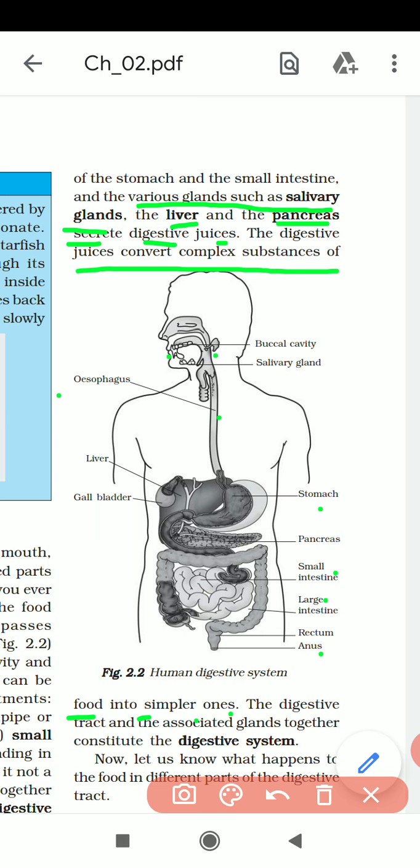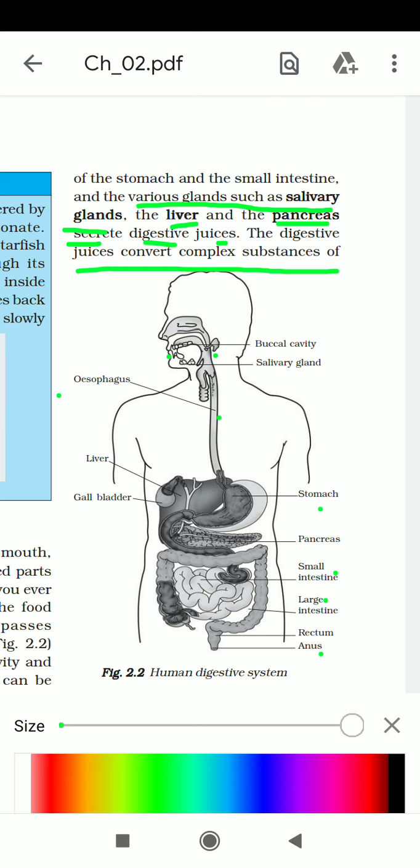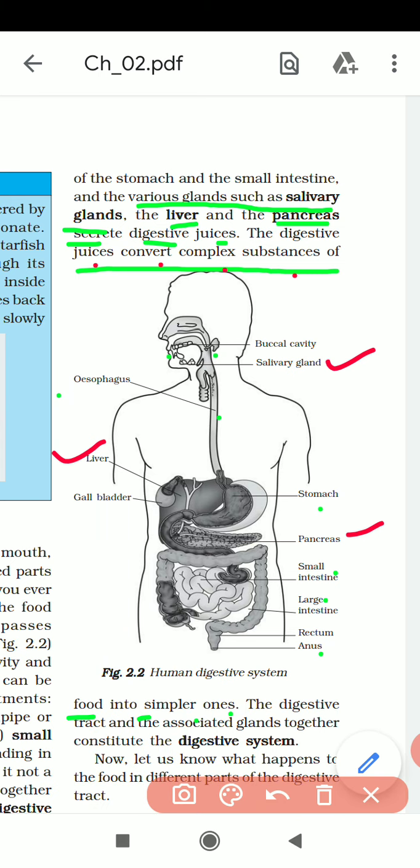And with these organs, some glands are there. The first one is salivary glands, the second one is liver, and the third one is pancreas. These three glands, salivary glands, liver and pancreas, secrete the digestive juice. So what is the work of digestive juice? This digestive juice helps convert complex substances of the food into simpler substances.